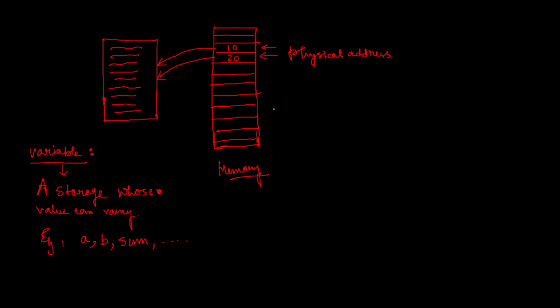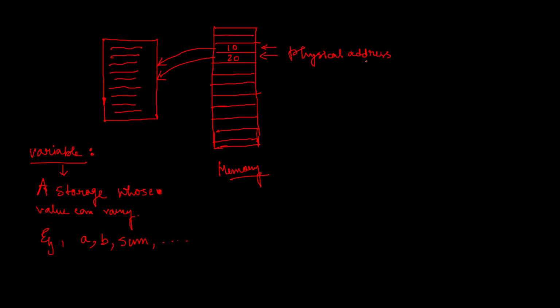Now working with these variable names is actually much easier than working with the physical address from the programmer's point of view, right? So somehow we have to be habituated to using variables for programming.